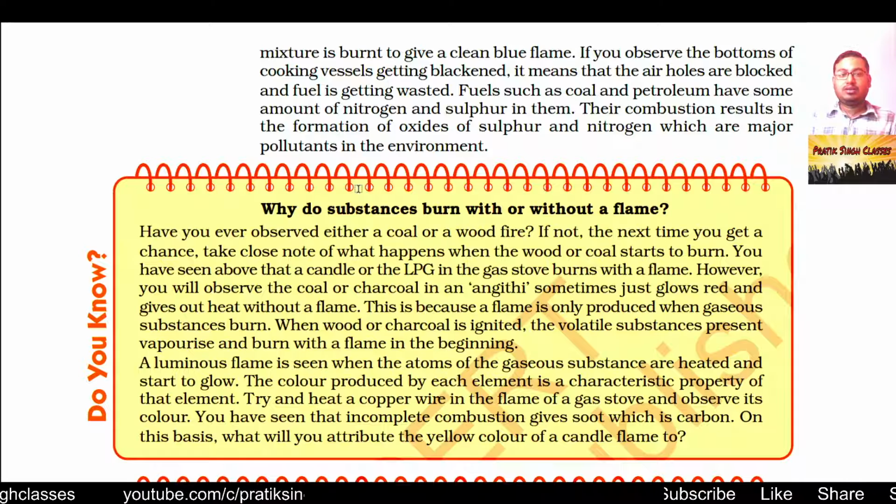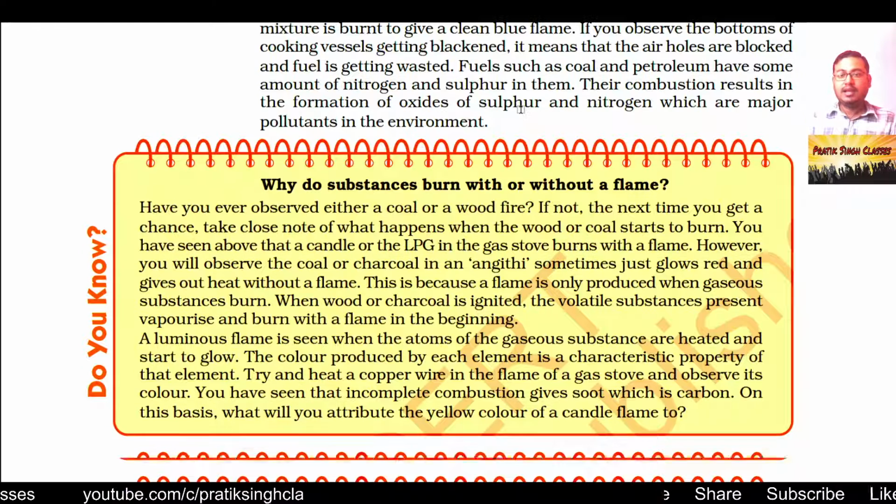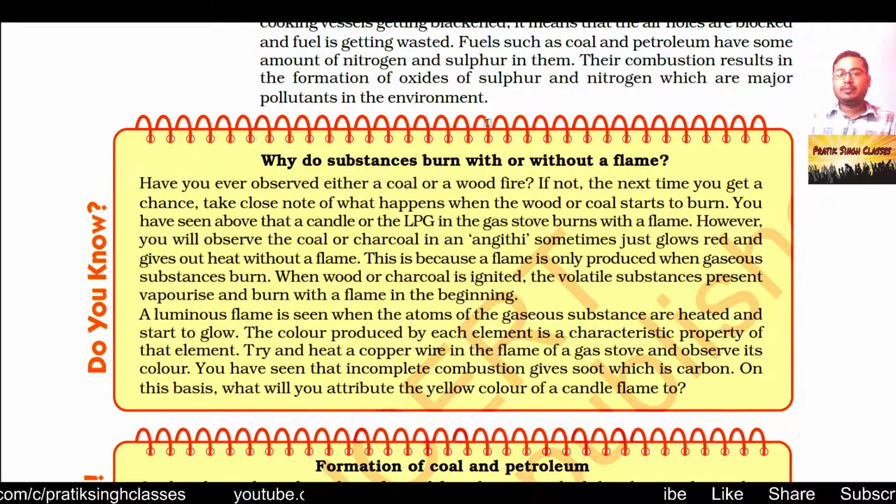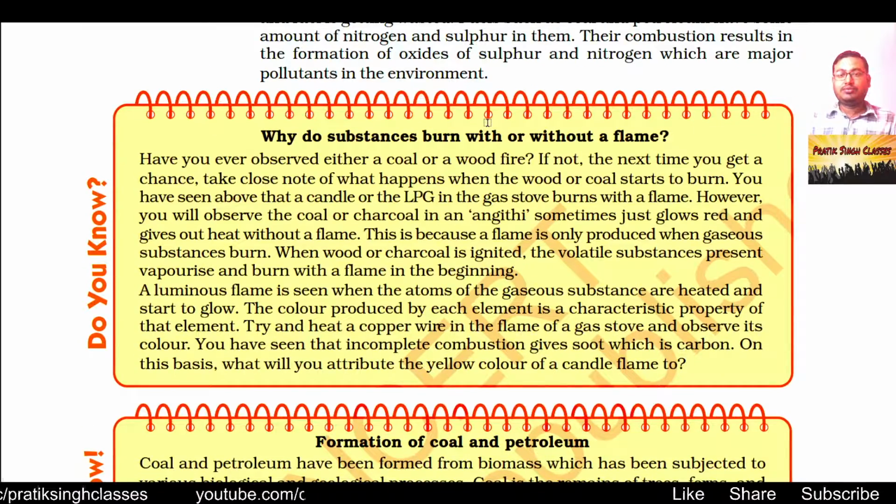If you observe the bottoms of cooking vessels getting blackened, it means that the air holes are blocked and fuel is getting wasted. So whenever you see this, you have to clean the burners of your gas stove. Fuels such as coal and petroleum have some amount of nitrogen and sulfur in them. Their combustion results in the formation of oxides of sulfur and nitrogen, which are major pollutants in the environment and a major cause of lung cancer.